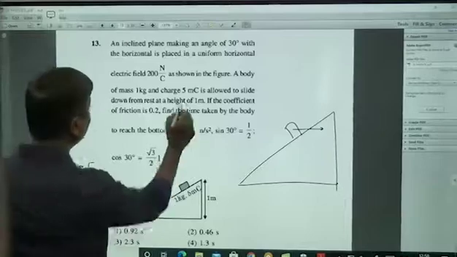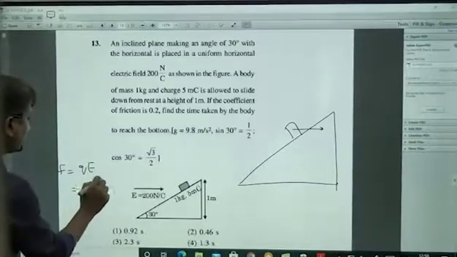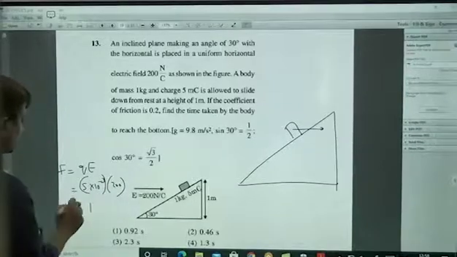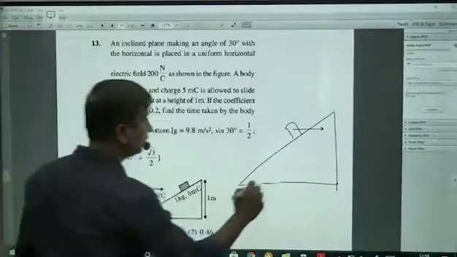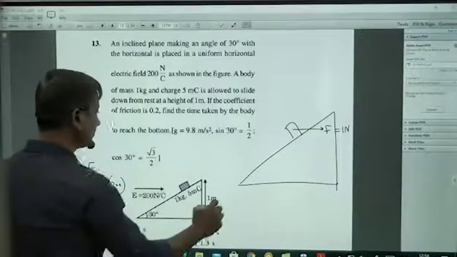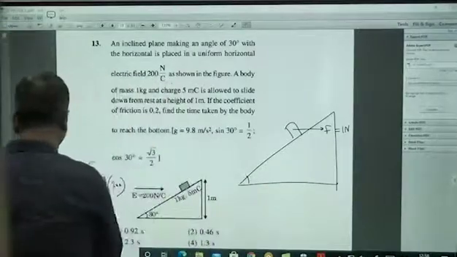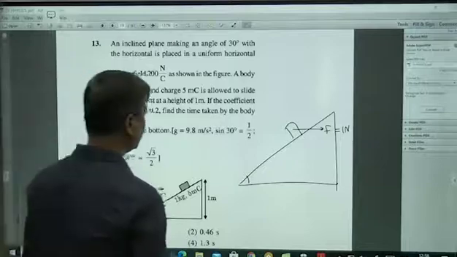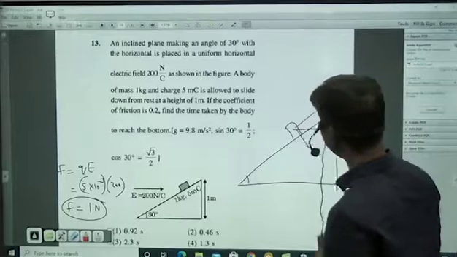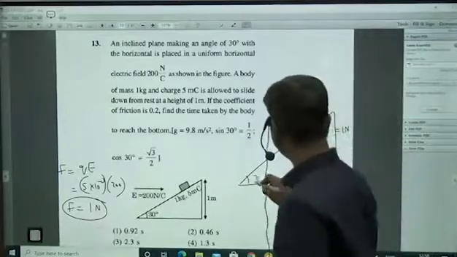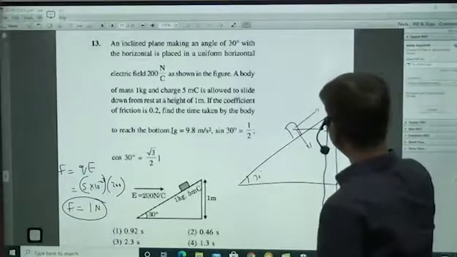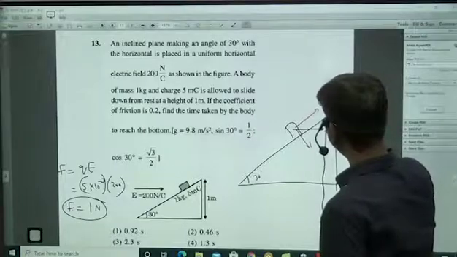First let us find out what Q is. The charge is 5 millicoulombs, 5 into 10 power minus 3, and the electric field is 200 Newton per coulomb. So that gives you 1 Newton. That's all. This force is 1 Newton. Okay. Along with that force, you have other forces. This is a horizontal force, which you can resolve into this direction and this direction also. And this angle is 30. So this will be F cos 30, 1 into root 3 by 2, and this is 0.5.